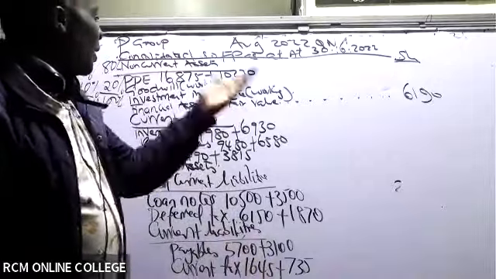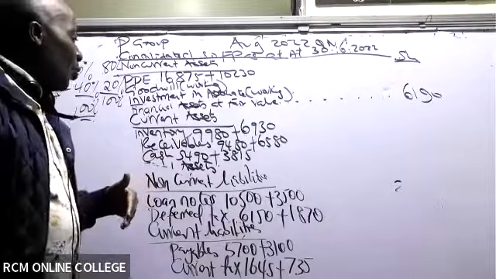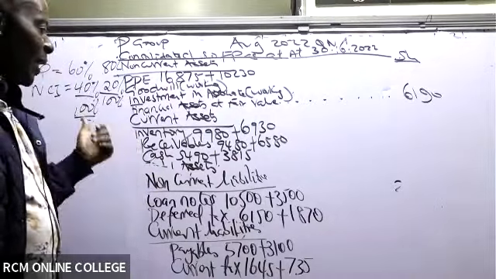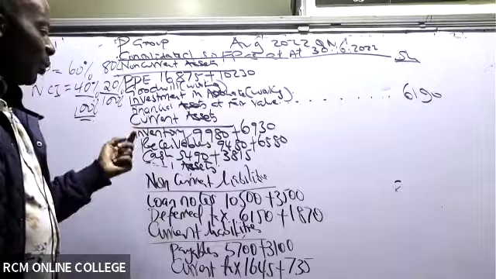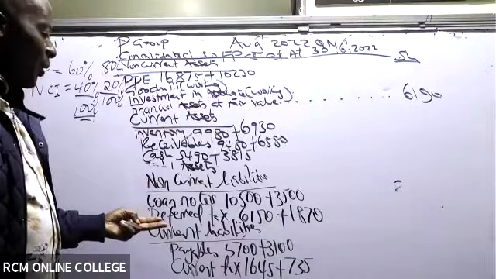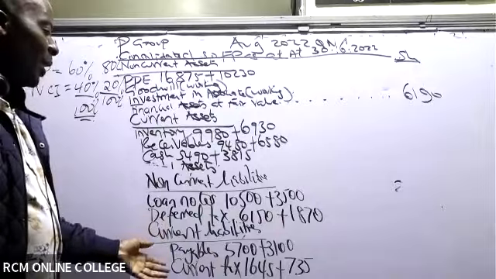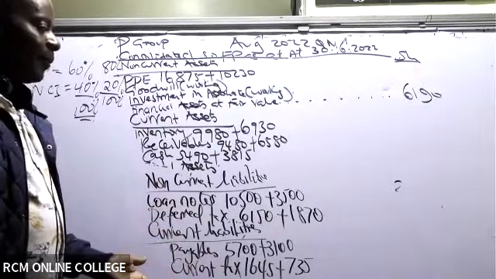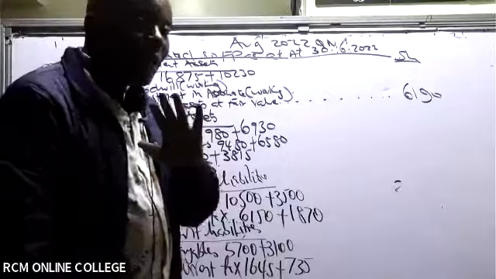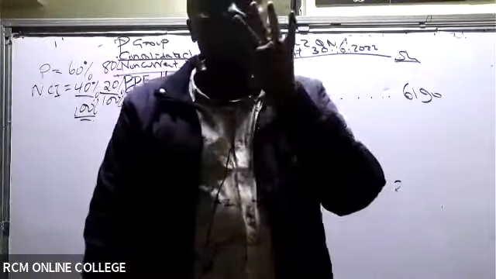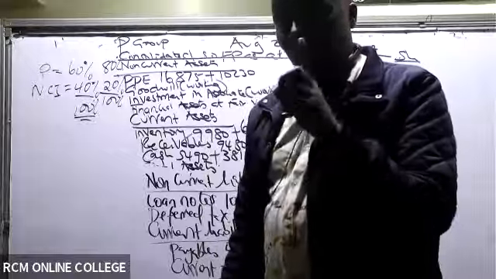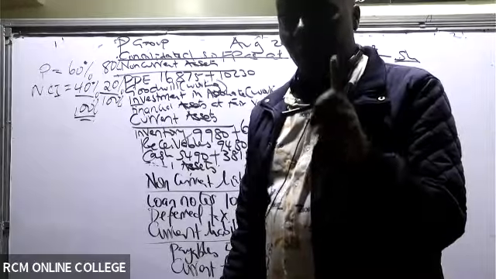This financial assets is a free mark. We have this inventory I can't miss. Cash I can't miss. We have share capital and share premium, those are 2 each. Even these payables, current tax I can't miss. Deferred tax I can't miss. So you'll be surprised, even without doing any workings, you can easily get those 14 marks if you follow this pro forma concept.